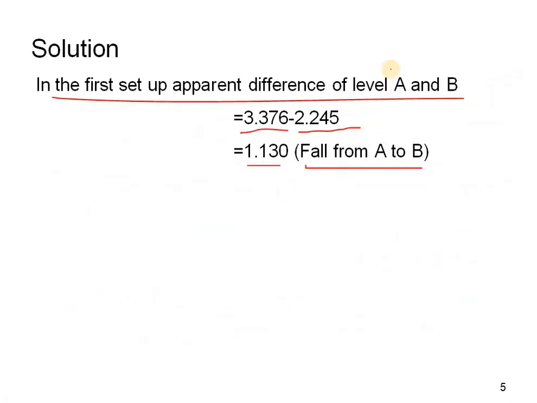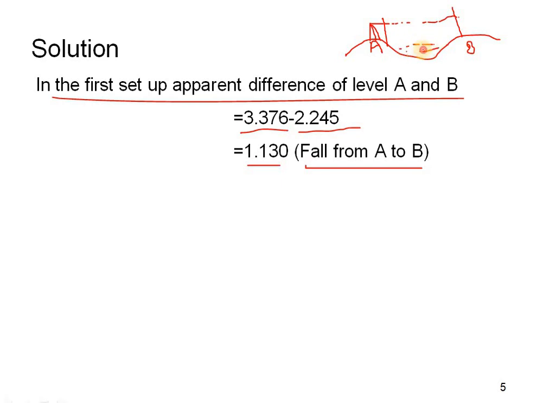I will draw the diagram, like this. The instrument is set up here, this is A and this is B. The two staff readings were there, one is 3.376 and the other one is 2.245.